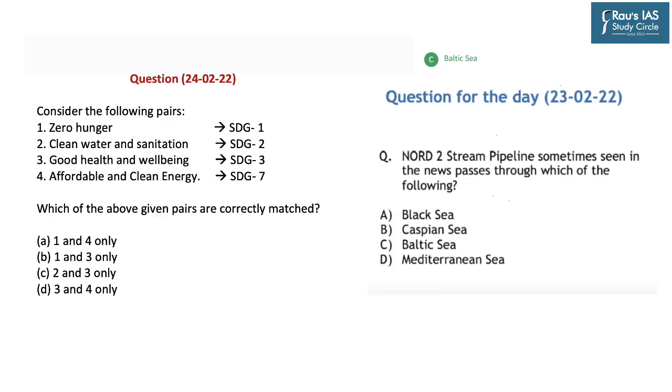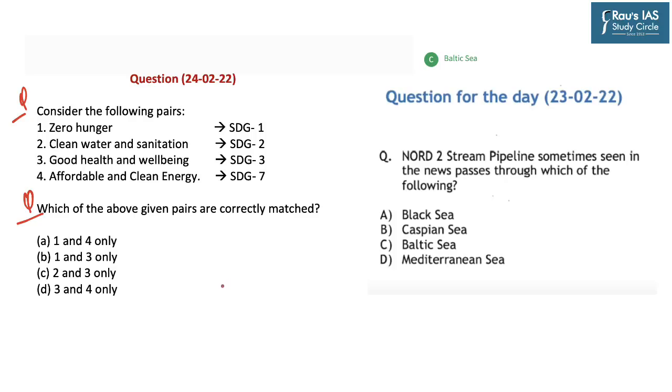Now, based on our discussion, this becomes your practice question for the day. It says, consider the following pairs. First, zero hunger, SDG 1. Second, clean water and sanitation, SDG 2. Third, good health and well-being, SDG 3. And fourth, affordable and clean energy, SDG 7. So the question is, which of the above given pairs are correctly matched? Options are A, 1 and 4 only, B, 1 and 3 only, C, 2 and 3 only, and D, 3 and 4 only.